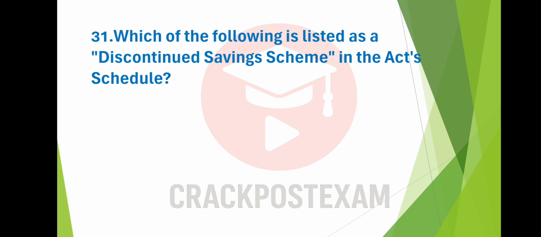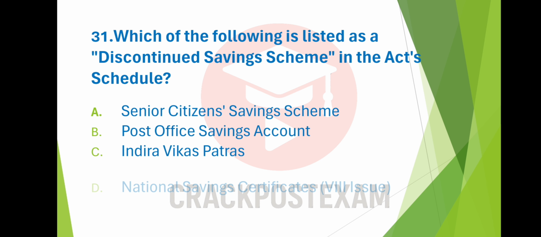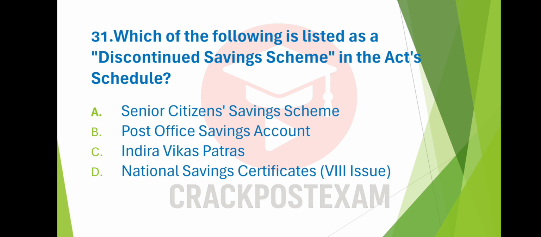Question number 31. Which of the following is listed as a discontinued savings scheme in the Act schedule? Option A, Senior Citizen Savings Scheme. Option B, Post Office Savings Account. Option C, Indira Vikas Patras. Option D, National Savings Certificates VIII issue. And the answer is option C, Indira Vikas Patras.